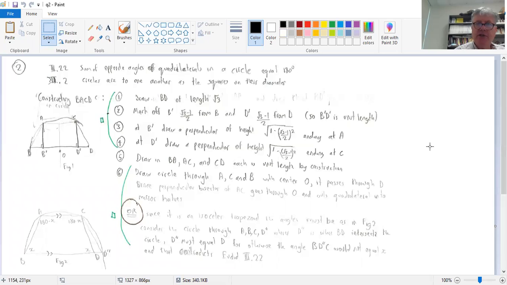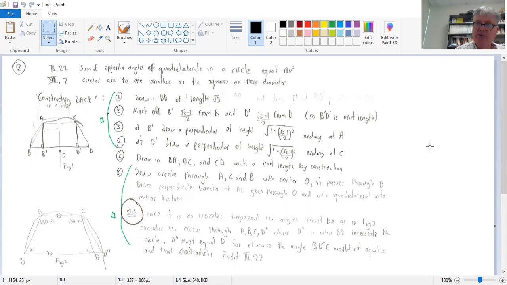So first you construct a length of square root of 3, and then you mark off points and then raise a perpendicular. And so the idea is that you wanted the sides BA, AC, and CD to be 1 by construction. And you can do this because you're just working with quadratic lengths. And so it's fairly straightforward to construct the trapezoid.